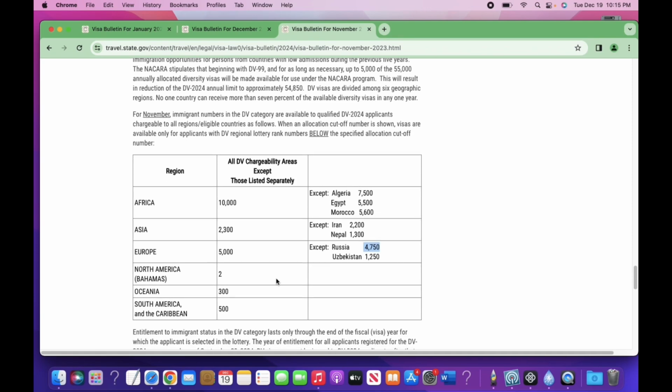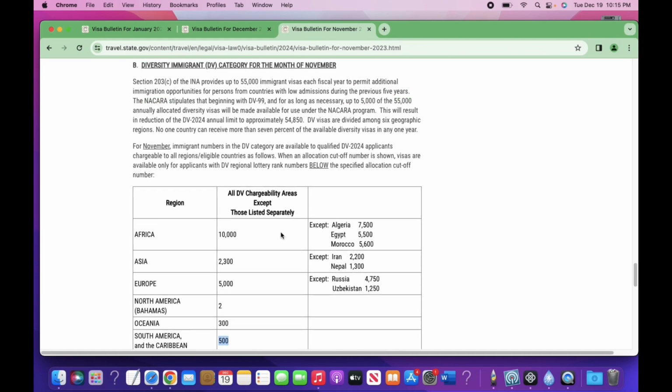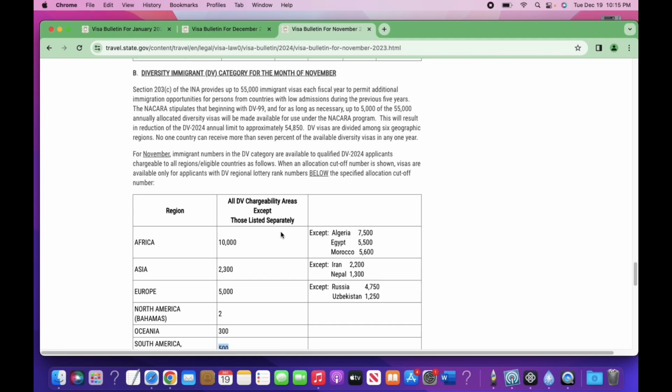In North America, they are doing number two. In Oceania, they are doing 300, and in South America and the Caribbean, they are up to 500 on the cutoff numbers. So that is for November.